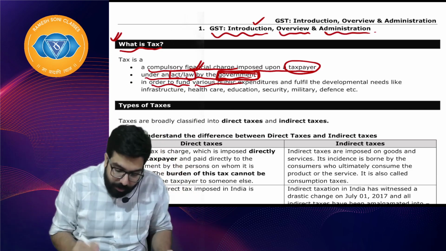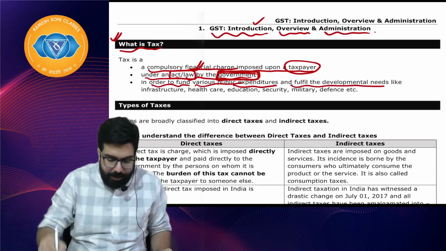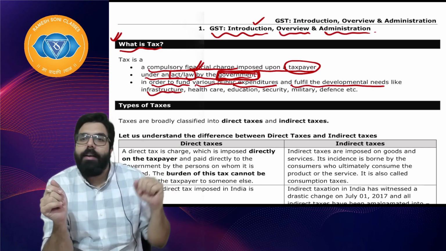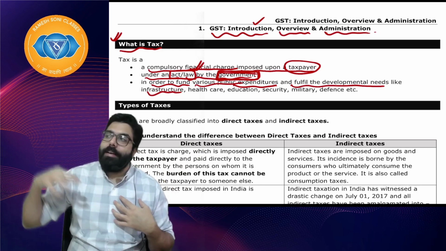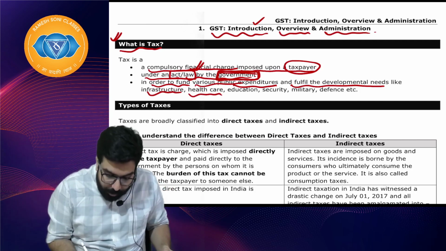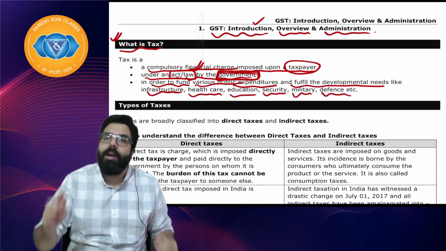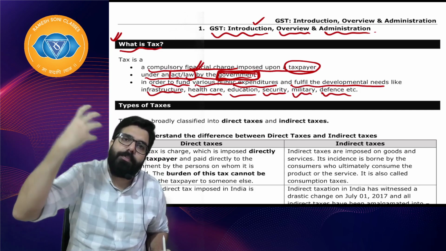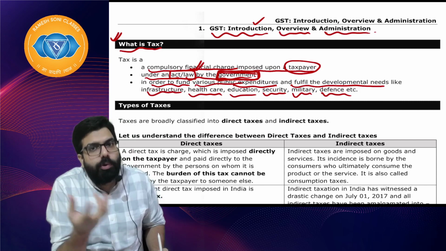Baba, in what way? By funding various public expenditure and fulfilling development needs like infrastructure. We need roads, we need bridges, we need infrastructure. Everything is being funded by the government through the tax money which we give. We need healthcare; the government has set up many hospitals. We need education. We need security, police, military, defense, everything. How will the government provide us military, defense, police, infrastructure, hospitals, educational institutions?